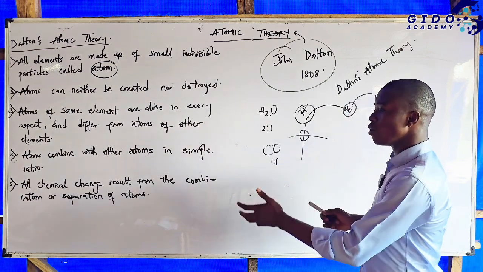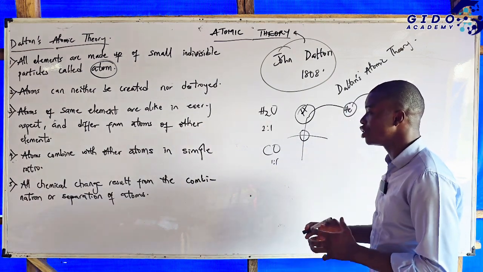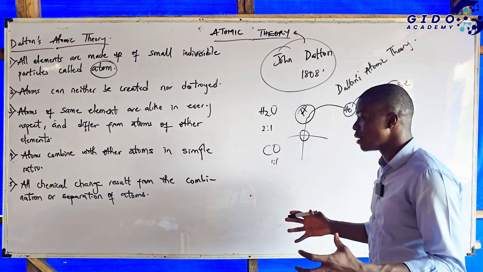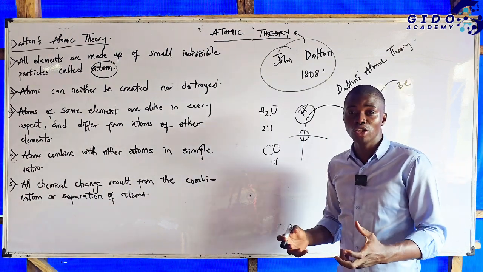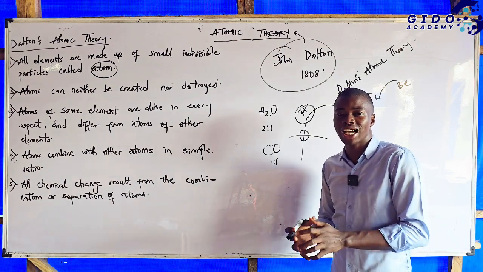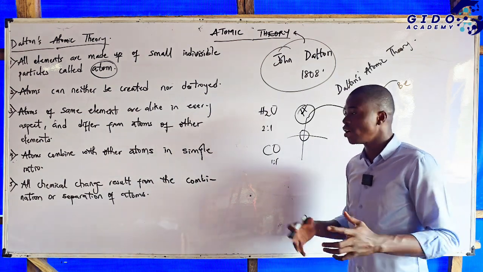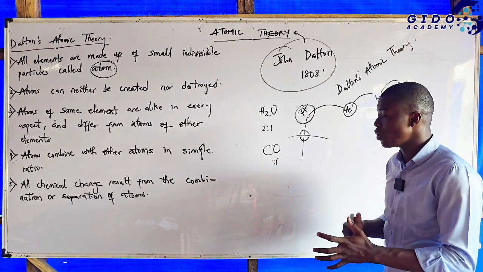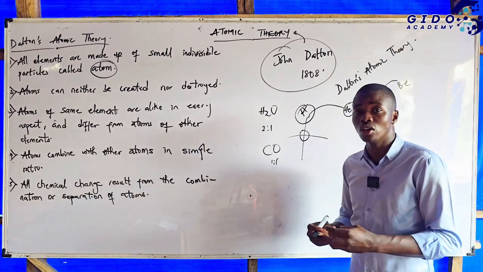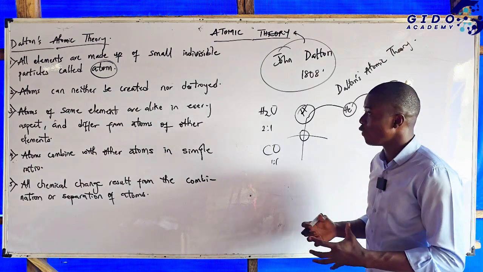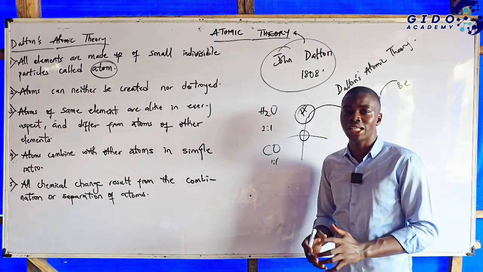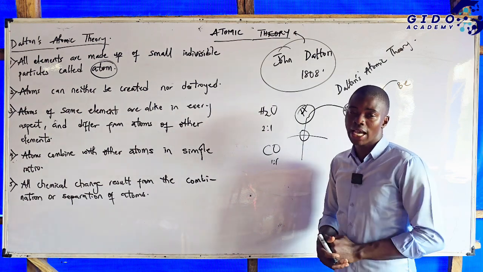Then the last one, all chemical change results from the combination or separation of atoms. You already know what a chemical change is. According to my previous video, I said a chemical change is that kind of change that is not easily reversible. And according to John Dalton, those reactions result from the combination or the separation of what? Of atoms. But from what I've explained so far, do you think what John Dalton proposed is true? No, it is not true.